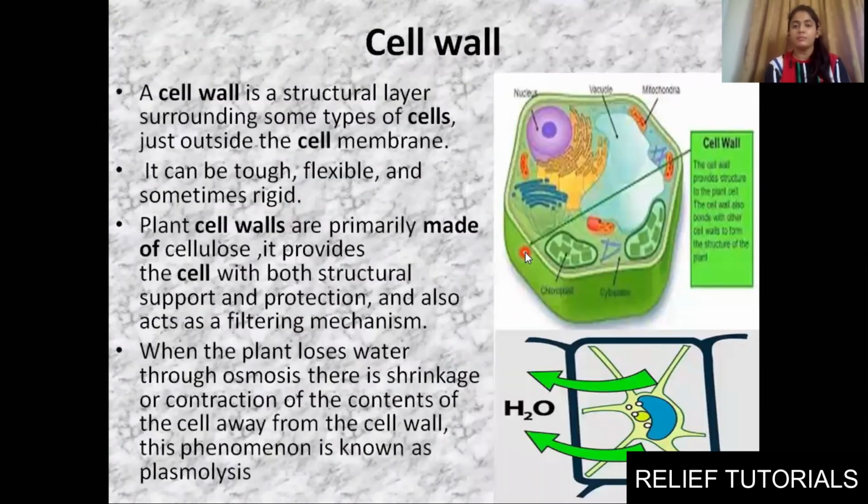Fine. Now the second part that we will study. We started with structural organization. In that, three things were there. First was plasma membrane, second was nucleus, and third was cytoplasm. We talked about plasma membrane.